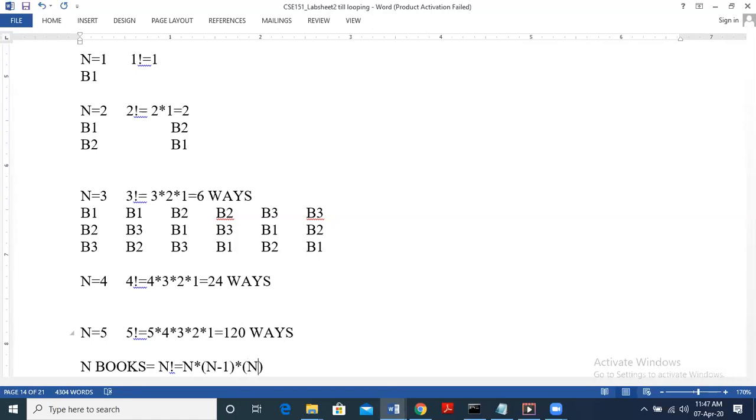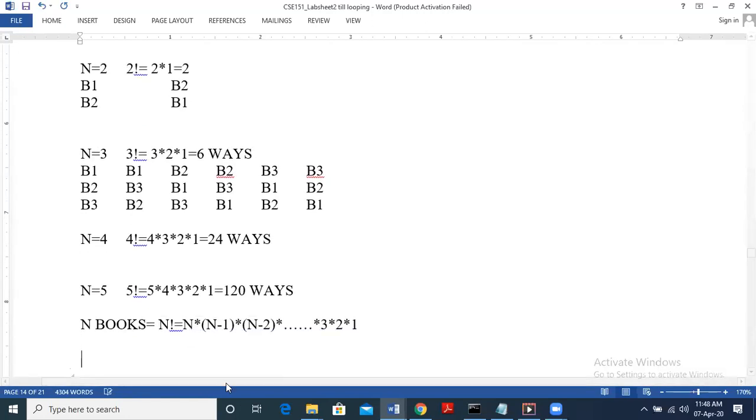Then 5 into 4 into 3. 3 is 5 minus 2. Similarly, next will be n minus 2. Into n minus 3. And this will continue till where? We cannot multiply by 0, because anything into 0 becomes 0. So this will continue only till 3 into 2 into 1. In general, n factorial can be written as n into n minus 1 into n minus 2 up to 1. So this is the generalized form we have.